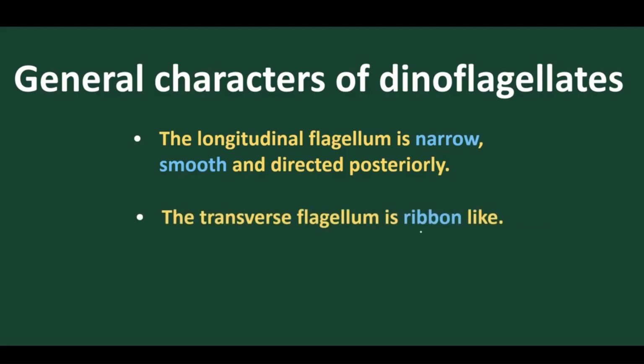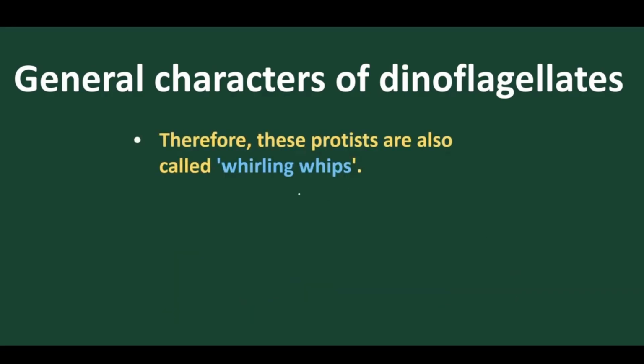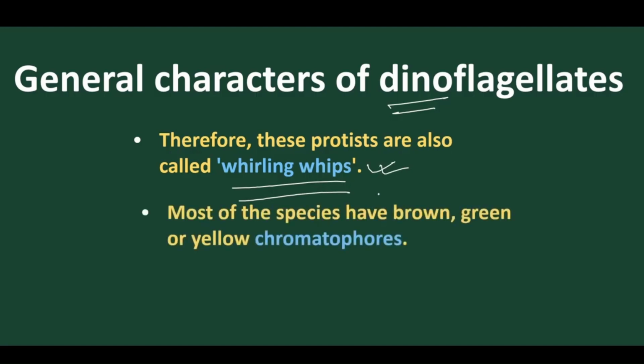Yes, the transverse flagella is a ribbon-like structure, and both are oriented 90 degrees to each other, producing a spinning movement. The transverse flagella helps in spinning movement and the longitudinal flagella helps in body balance. So one, the ribbon-shaped transverse one, helps in spinning movement, and the other helps in body balance. By this nature, the spinning movement of this dinoflagellate is called whirling whips.